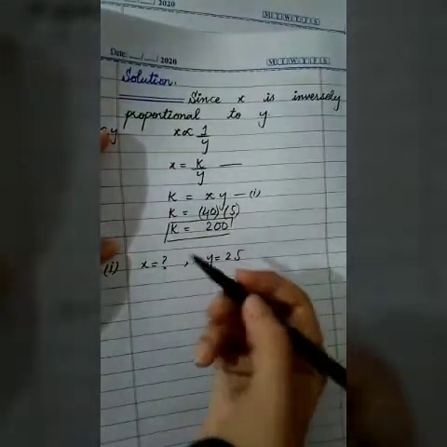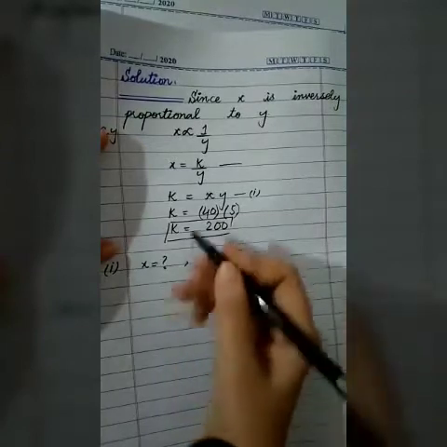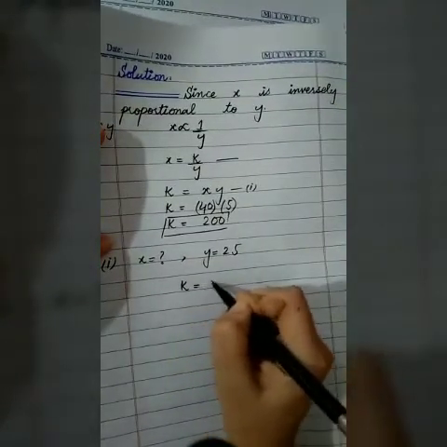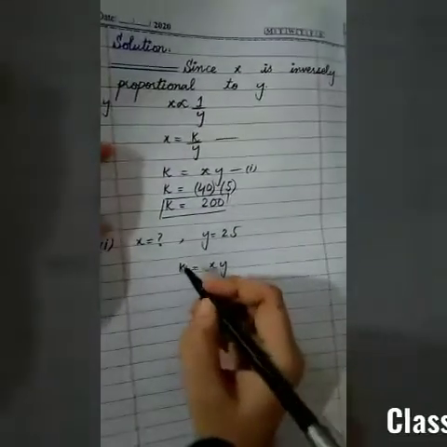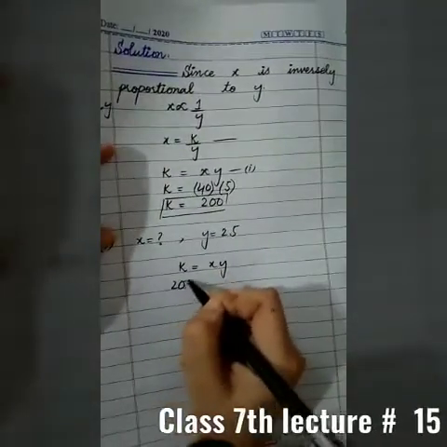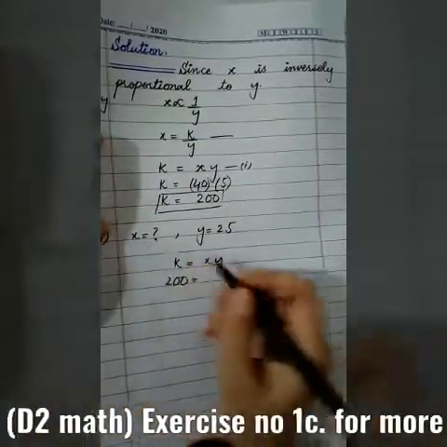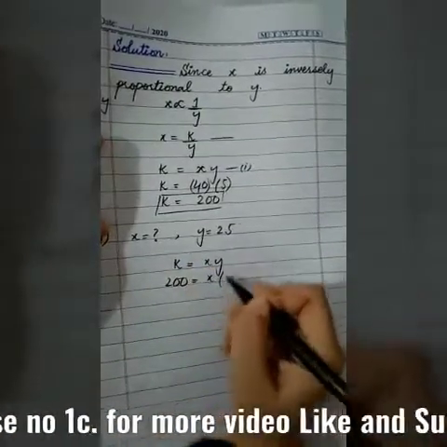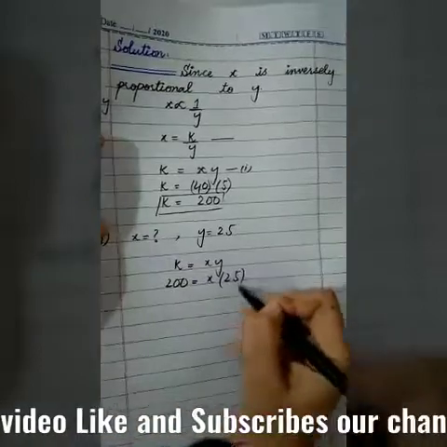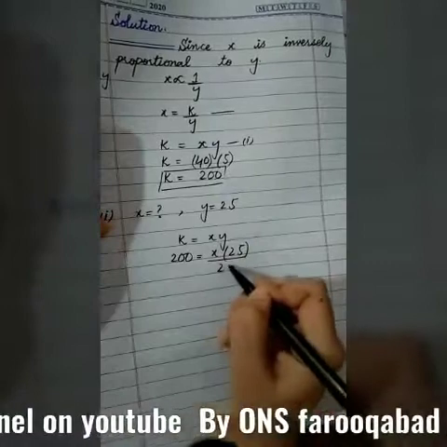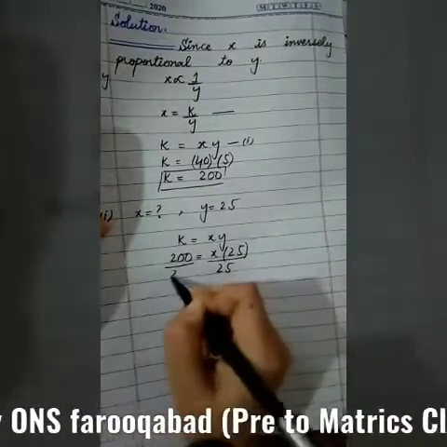We have the y and k values, so we can place these in this equation. The equation is k is equal to xy, k value is 200, x is what we have to find, y value is 25. We want to find the value of x, so we will divide by 25 on both sides.